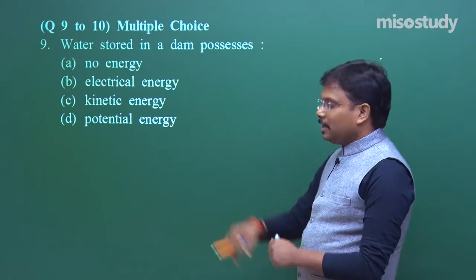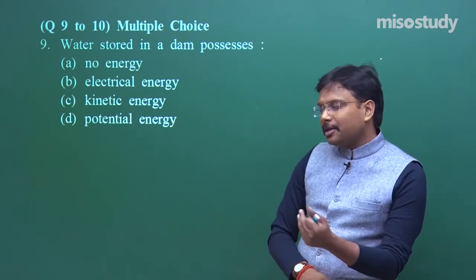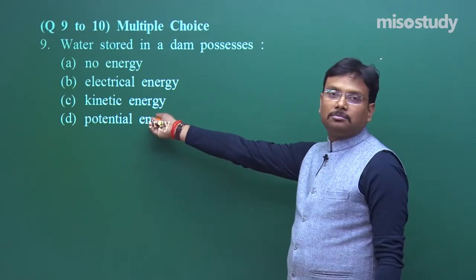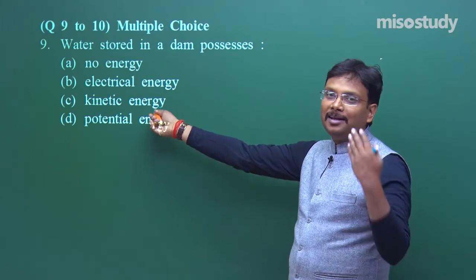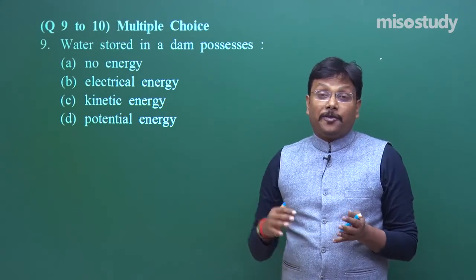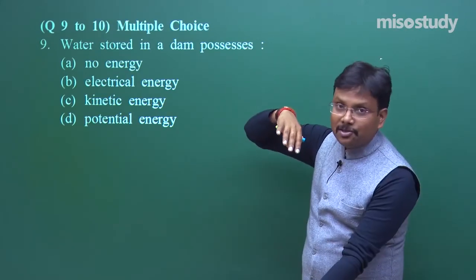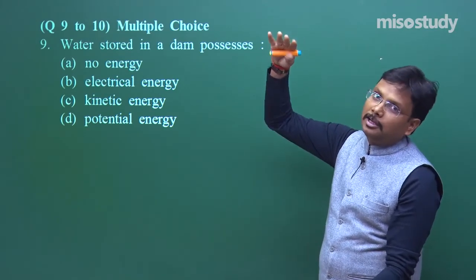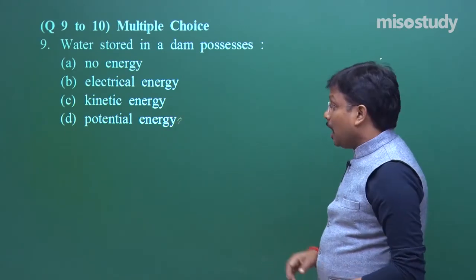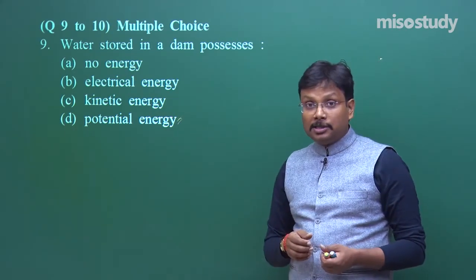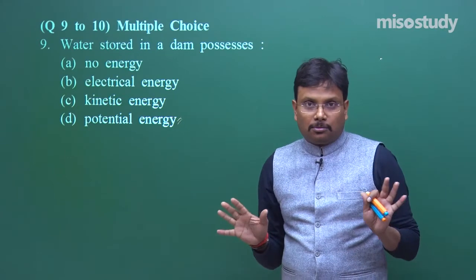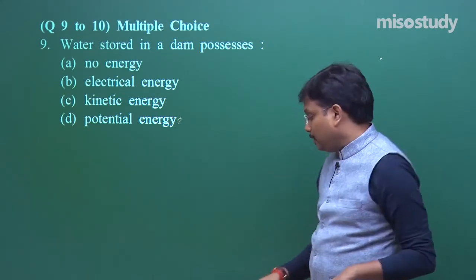No. Kinetic energy? Well, it is not moving as such. No energy? Come on, it has energy. So what is the correct option? Potential energy. Fine. Because when the water starts falling down, it has energy because of its higher altitude. The turbine is deep below, and the water is at a great height. Now don't get confused that it has electrical energy. Electrical energy is not like that current is stored in water and you are picking that current. Don't think like this, it's foolish. Fine.